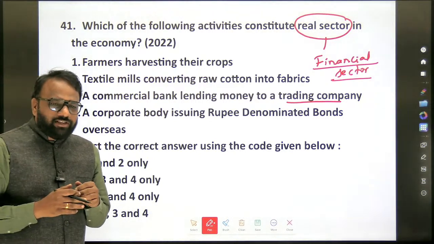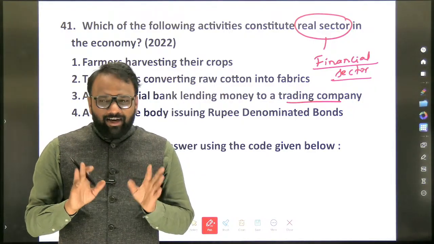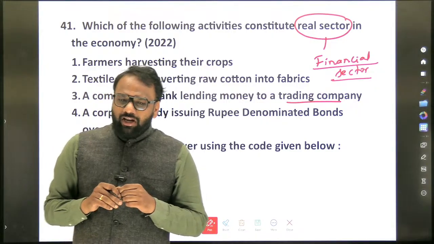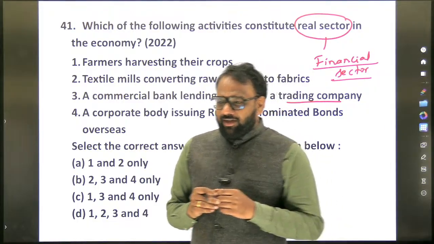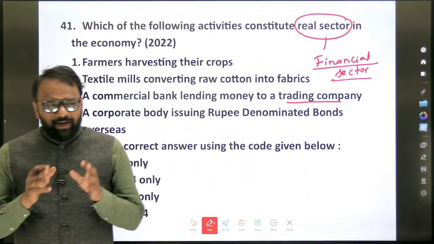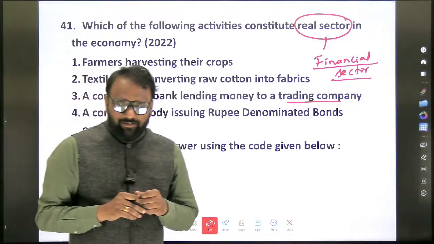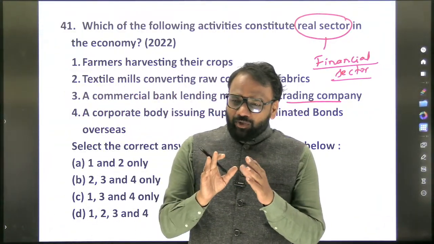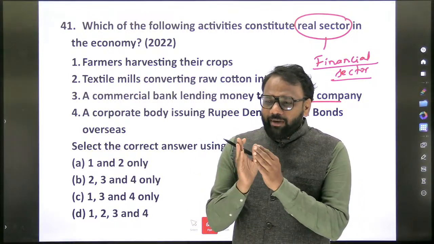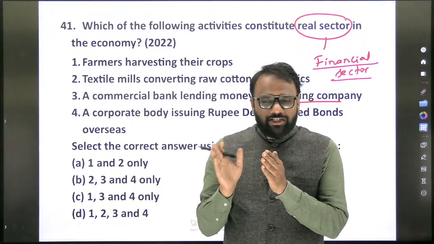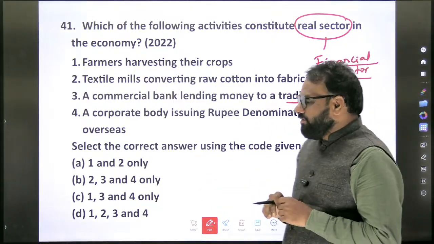A software engineer sitting in a hall and coding something: real sector. A driver providing transportation services from Bagalkot to Bijapur: real sector. A postman delivering a letter from one place to another: real sector. UPI: financial sector. If you are able to segregate the examples in this fashion, that would be sufficient. An exhaustive list of examples is not required. Just based on this question, if you are able to differentiate what is real sector and what is financial sector, that would be sufficient. This is the basic difference between real sector and financial sector.